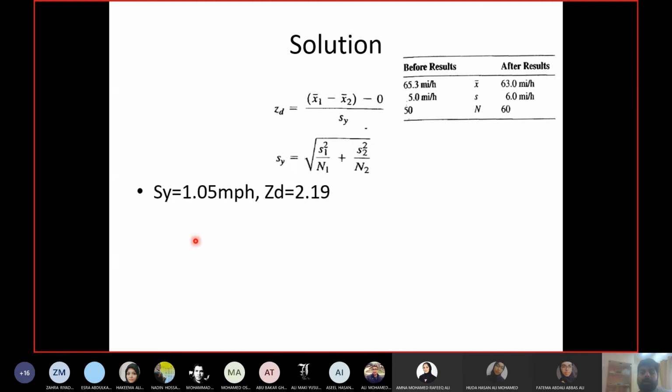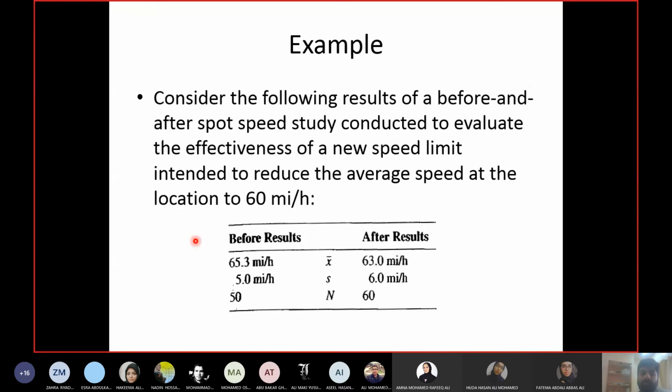So I will calculate 95%, because in the question they did not mention any range of confidence level. So I will take the default value, which is the 95% confidence level.